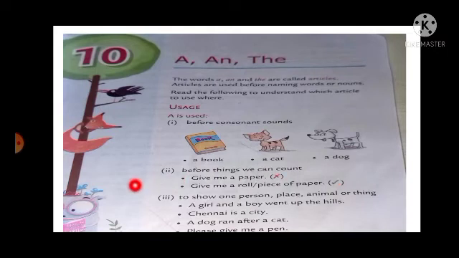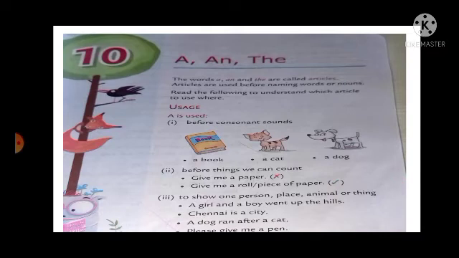Now let's see the third one: to show one person, place, animal or thing. So we use articles to show one person, animal or thing. Let's see the first sentence here. A girl and a boy went up the hills. Chennai is a city. A dog ran after a cat. Please give me a pen.